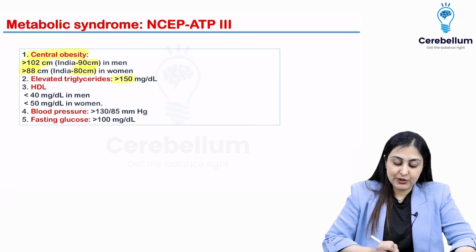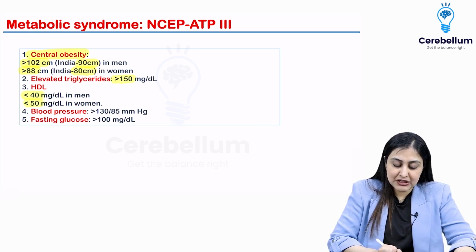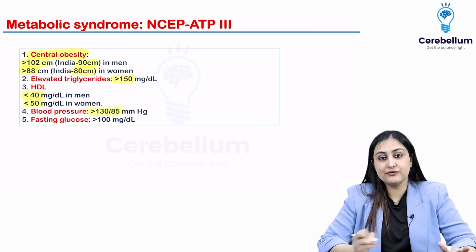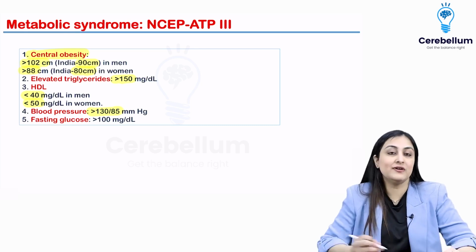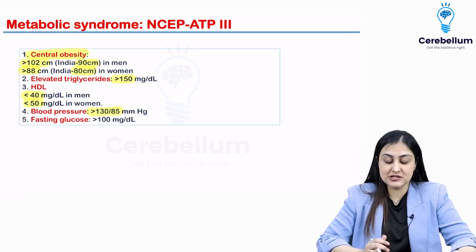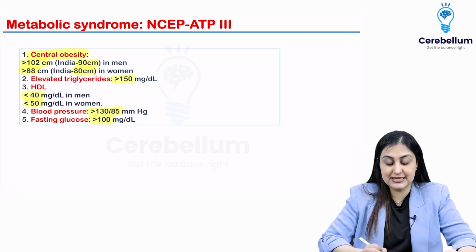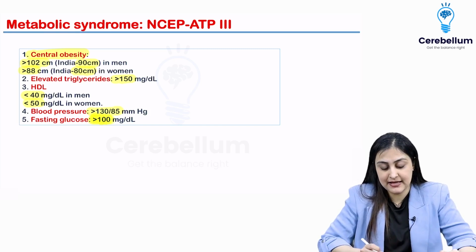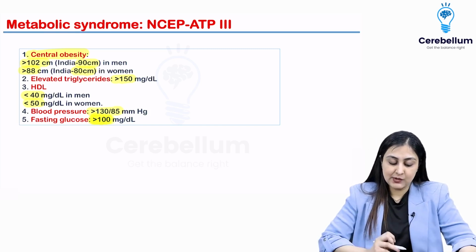Triglyceride 150 or more, HDL less than 40 in men, less than 50 in women, BP either of them, either 130 systolic or 85 diastolic, any of them increased, it is the definition, and fasting more than 100. So here we are taking the impaired value, not the 126, mind that. Okay, so these are all the definitions.